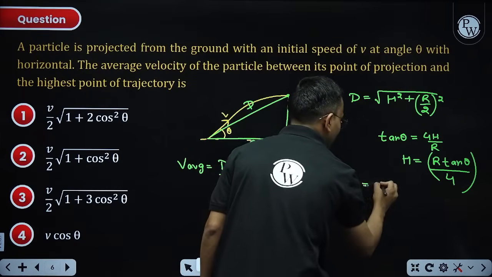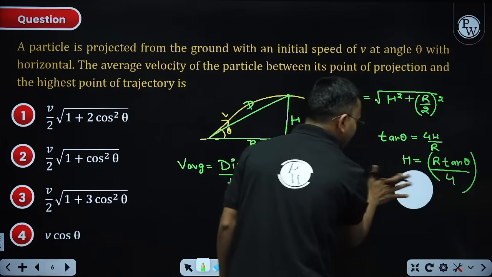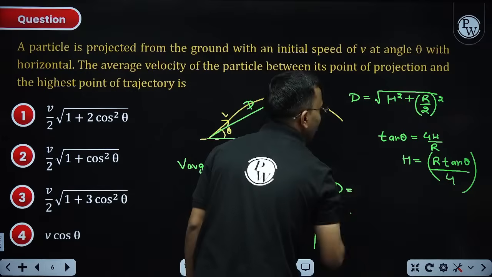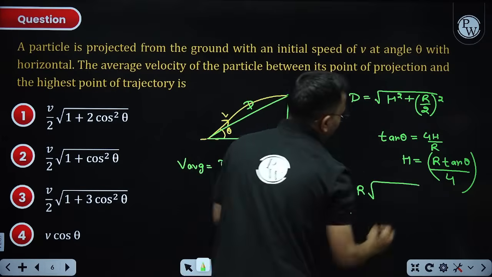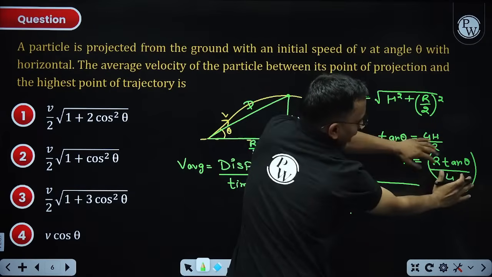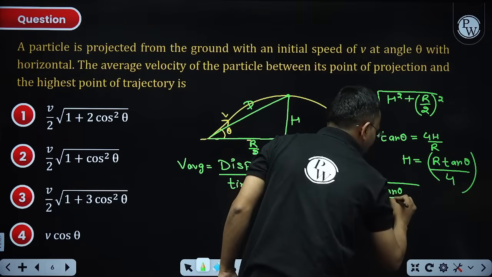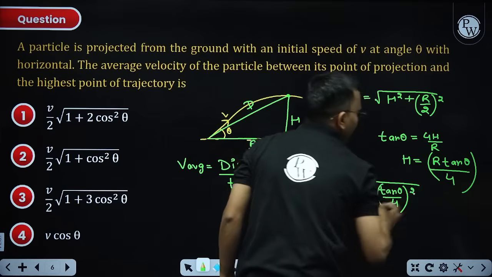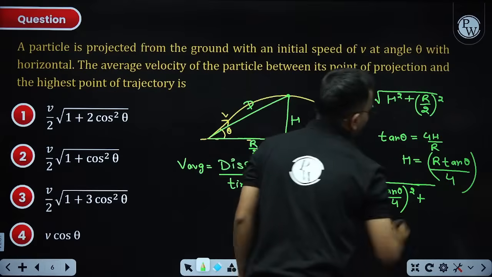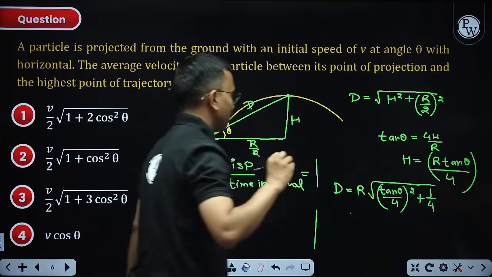I can take out R, so displacement comes out to be R times root of, when I put h here, R came out, so tan theta by 4 whole square, plus R by 2 squared, so this will be 1 by 4.